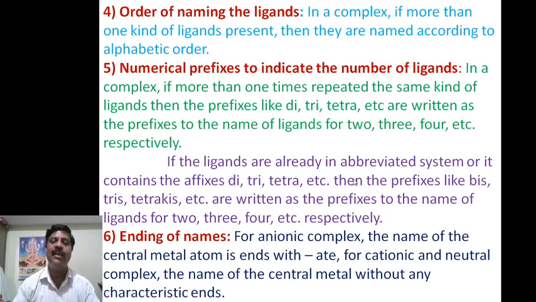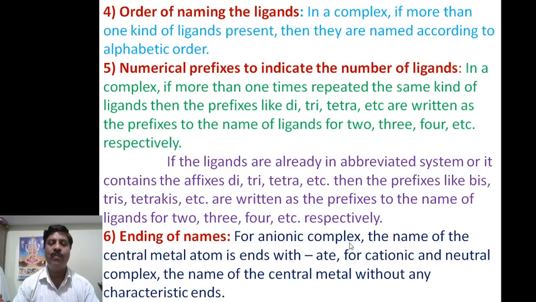If the ligands are already in an abbreviated system, or contain the affixes di, tri, tetra, etc., then prefixes like bis for 2, tris for 3, tetrakis for 4, pentakis for 5, hexakis for 6, etc., are written as prefixes to the number of ligands for 2, 3, 4, etc., respectively. Then the sixth rule, ending of names.